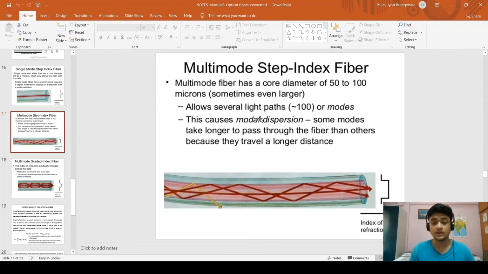This causes modal dispersion. For example, some modes take longer to pass through the fiber than others because they travel a longer distance. So here you can see that this straight one is traveling less distance, but others are traveling a longer distance, and this one goes out of the clad, sorry, core.